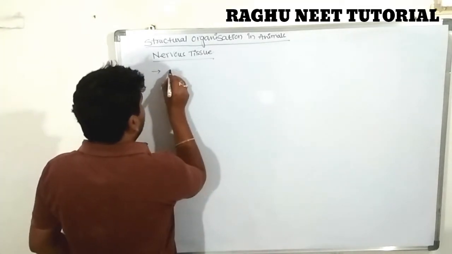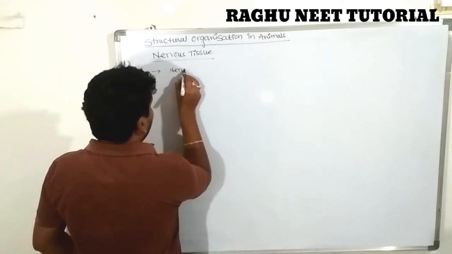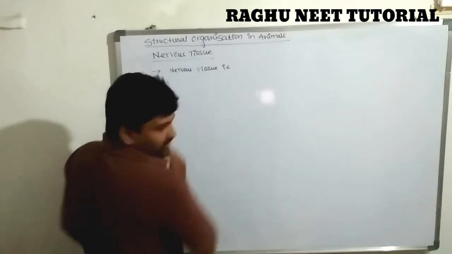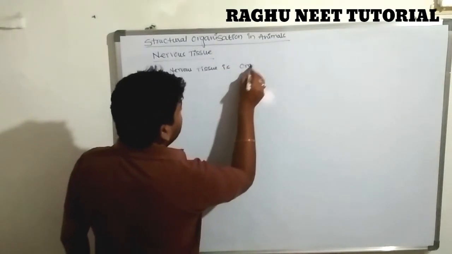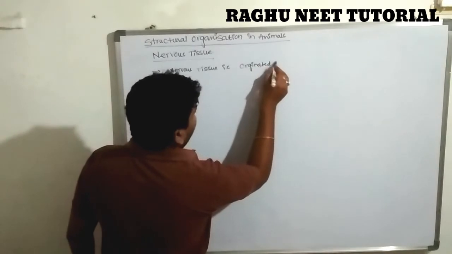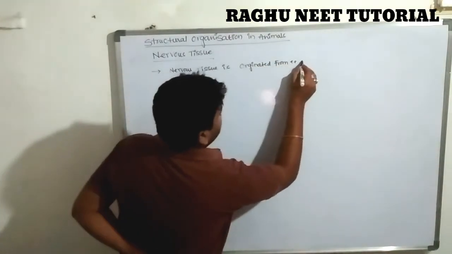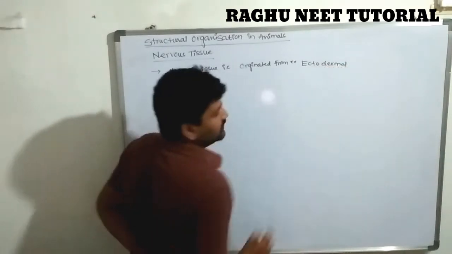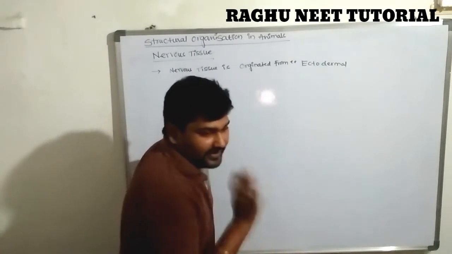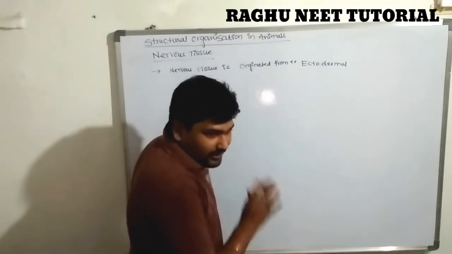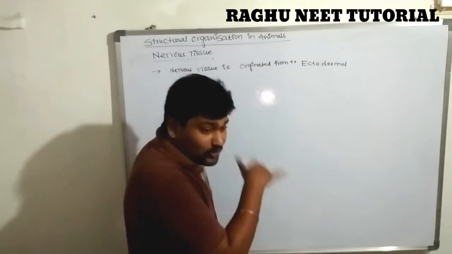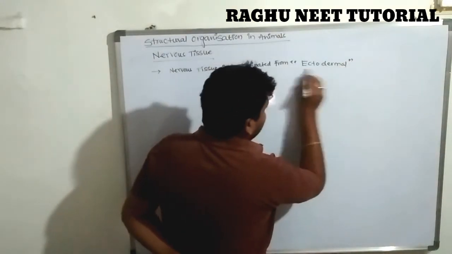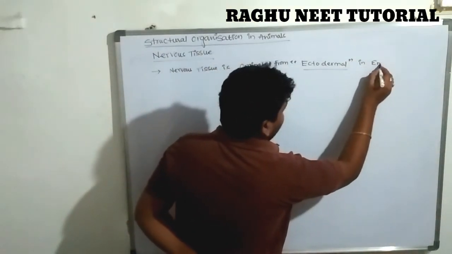Concentrate. The nervous tissue is originated from ectodermal origin. Very important. In embryonic development, there are three germ layers, and it is the ectodermal layer that forms the nervous tissue. Ectodermal origin in embryonic development.